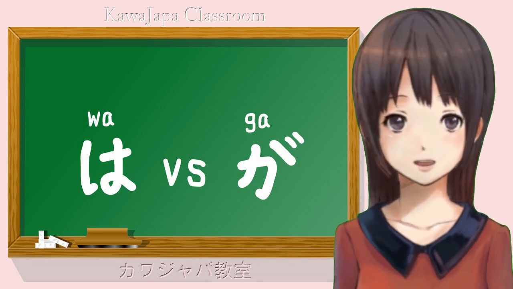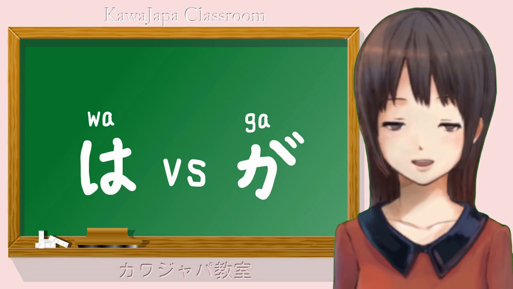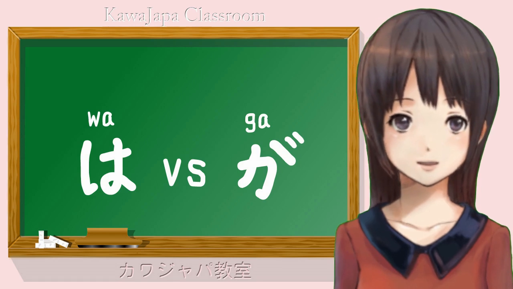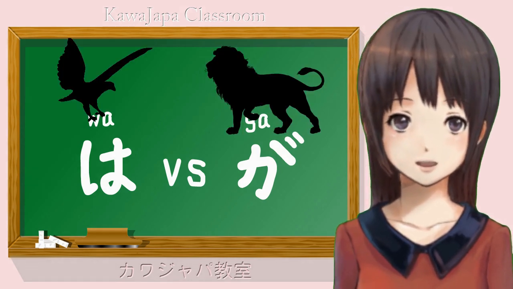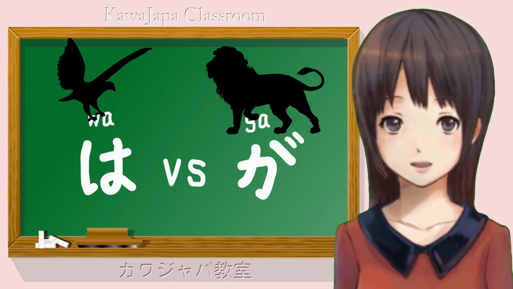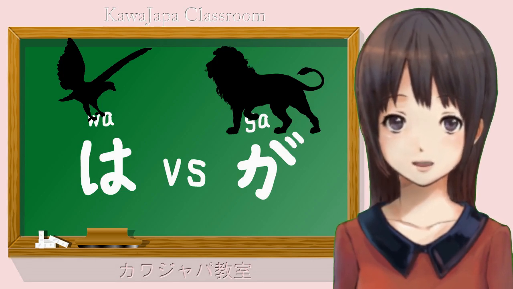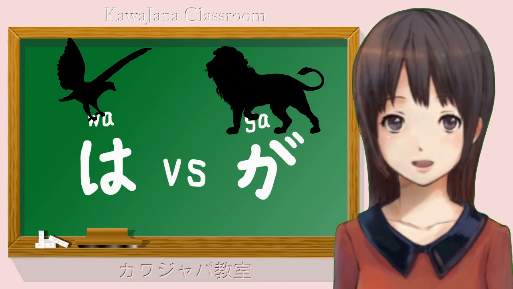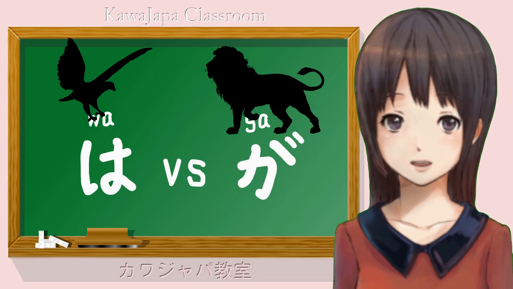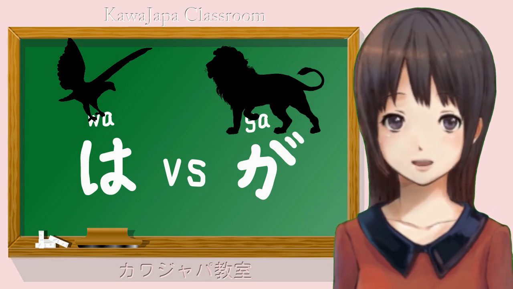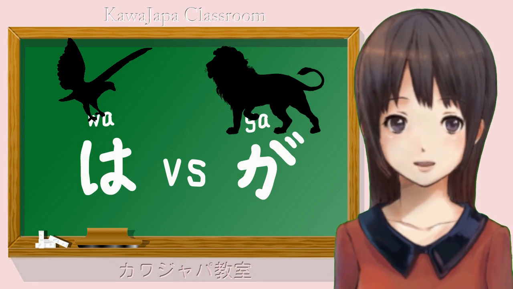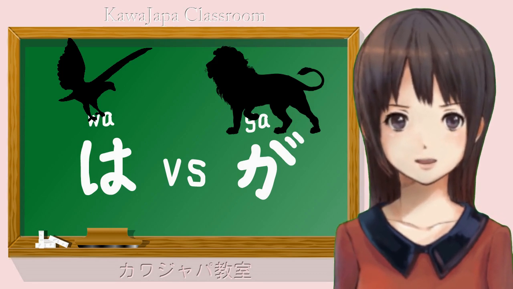All the various things that are written about wa and ga are like discussing the differences between a lion and an eagle, and discussing the differences in their eye color, and even big differences like the differences in their size and weight, but never mentioning the most vital fact, the fact that one is a bird and the other is a mammal. And the wa and ga particle are like this.